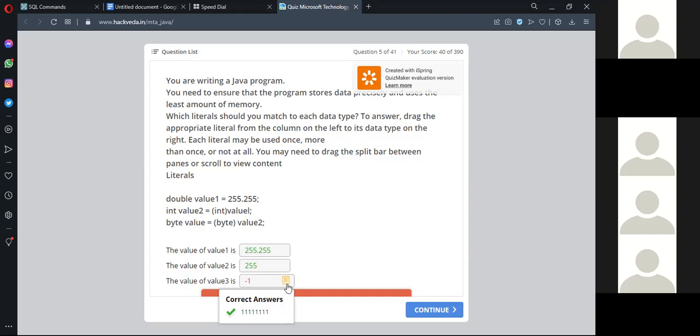Okay, yeah. So this was the correct answer. You can see here almost 8 times 1 is there, because it is a byte data type. So byte is holding only 0 and 1. It is not holding -1. So remember this thing next time. Okay, yeah. Go to the next question.